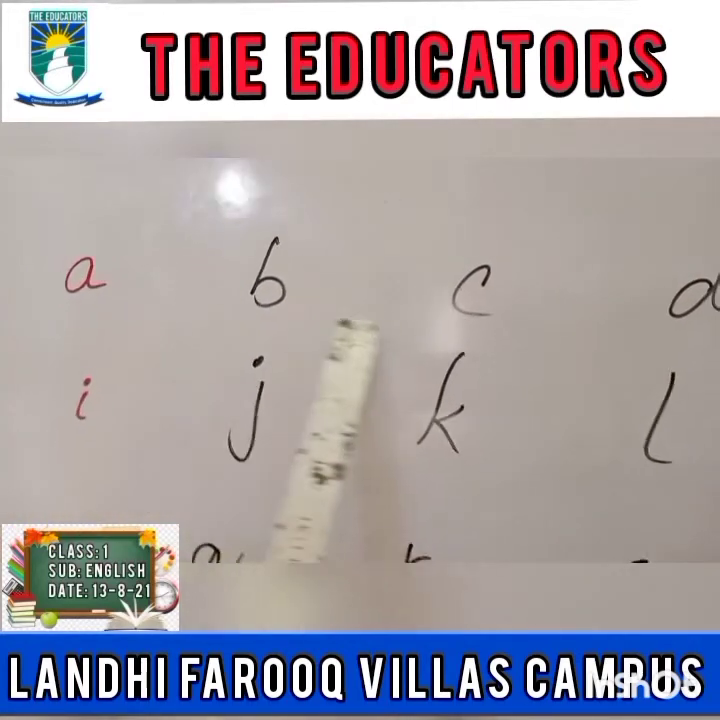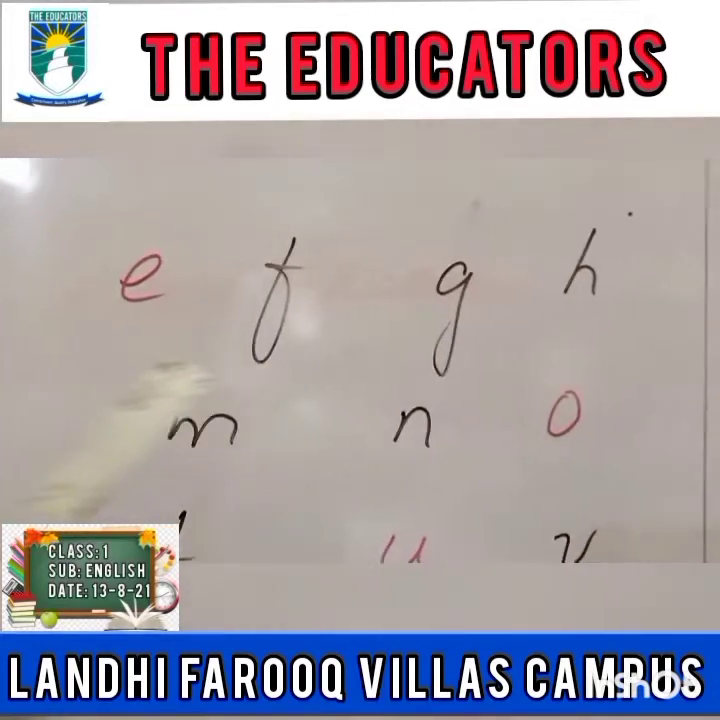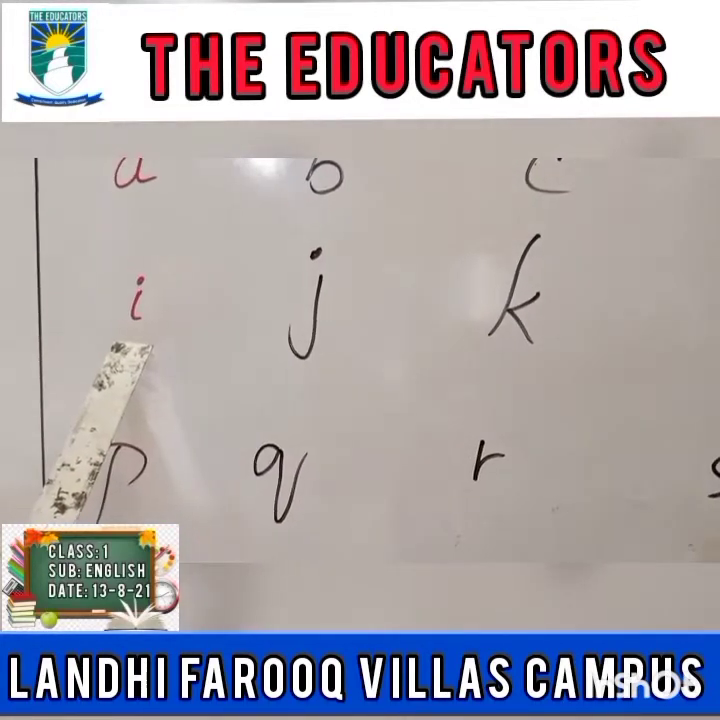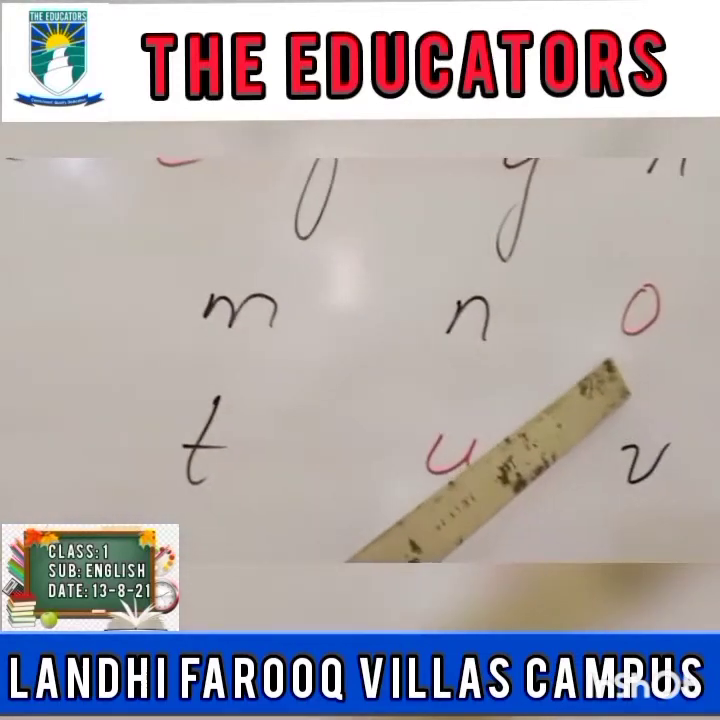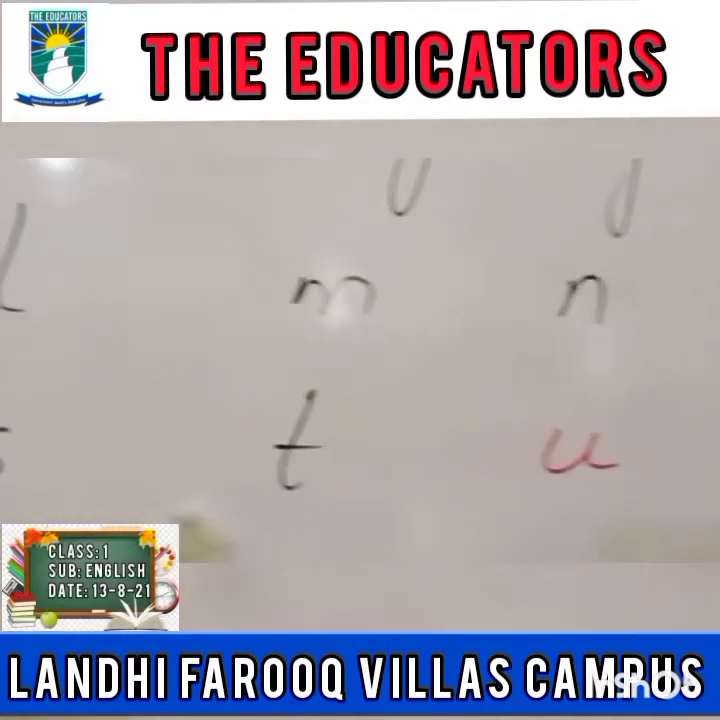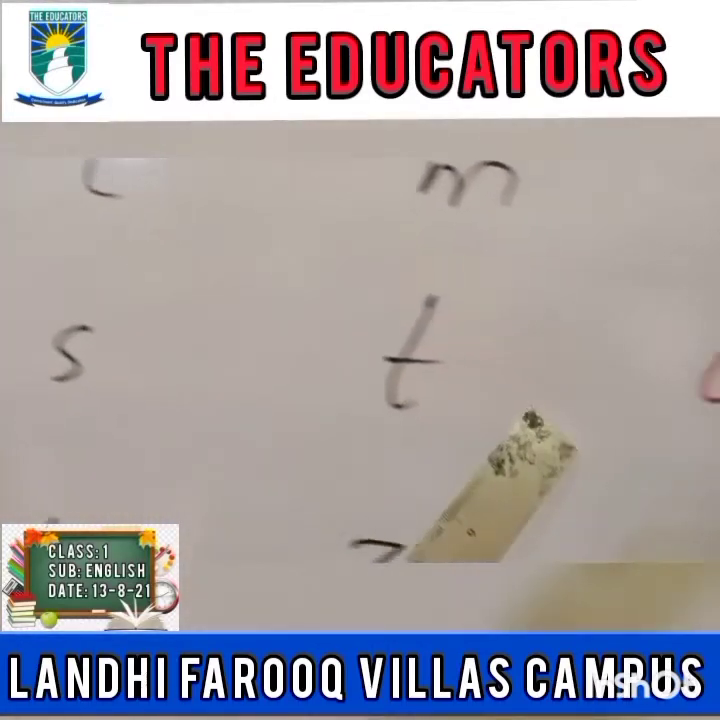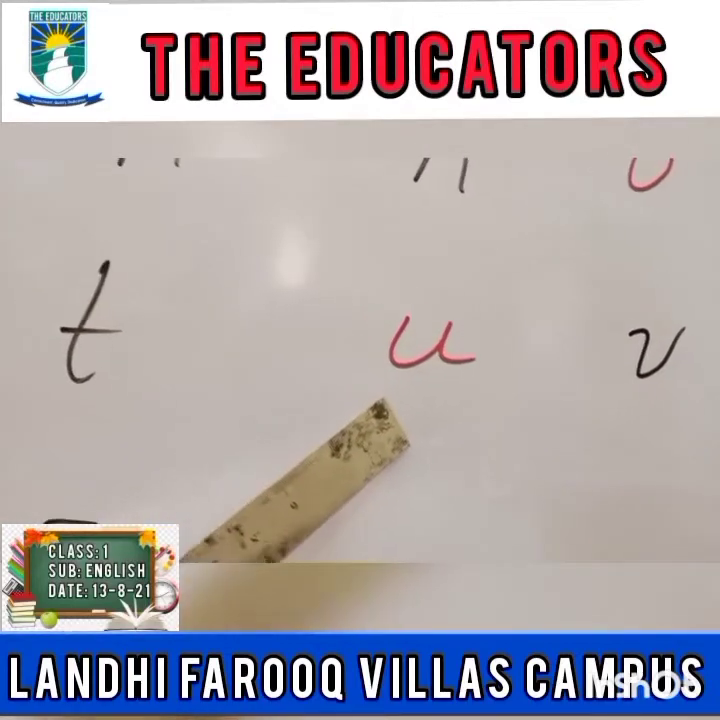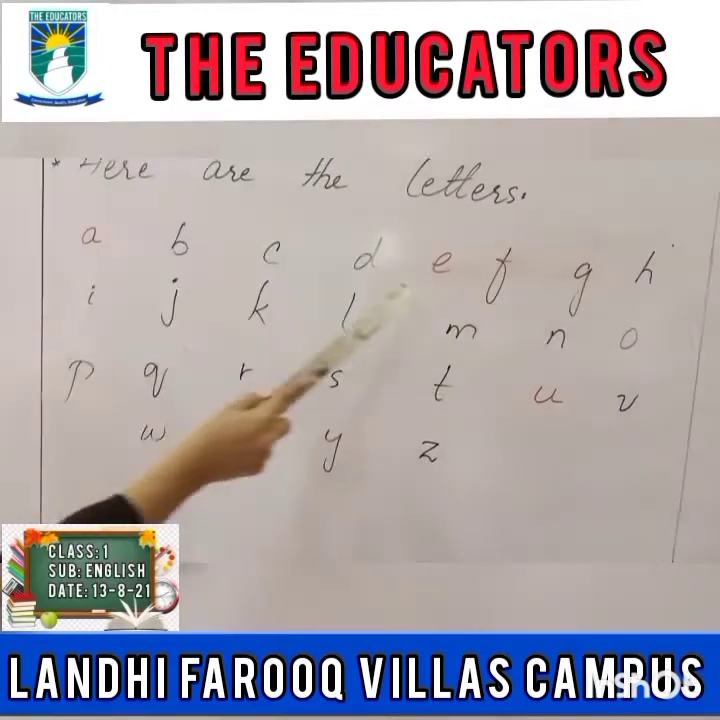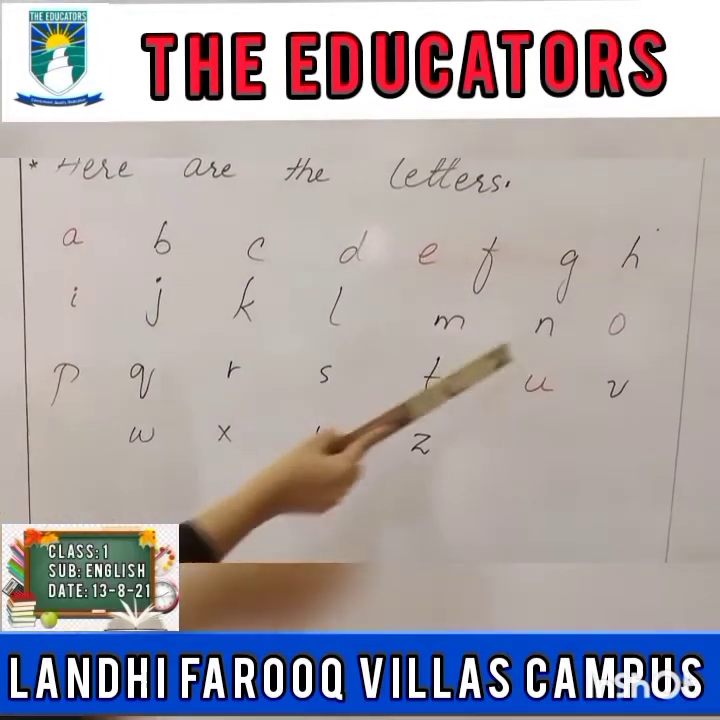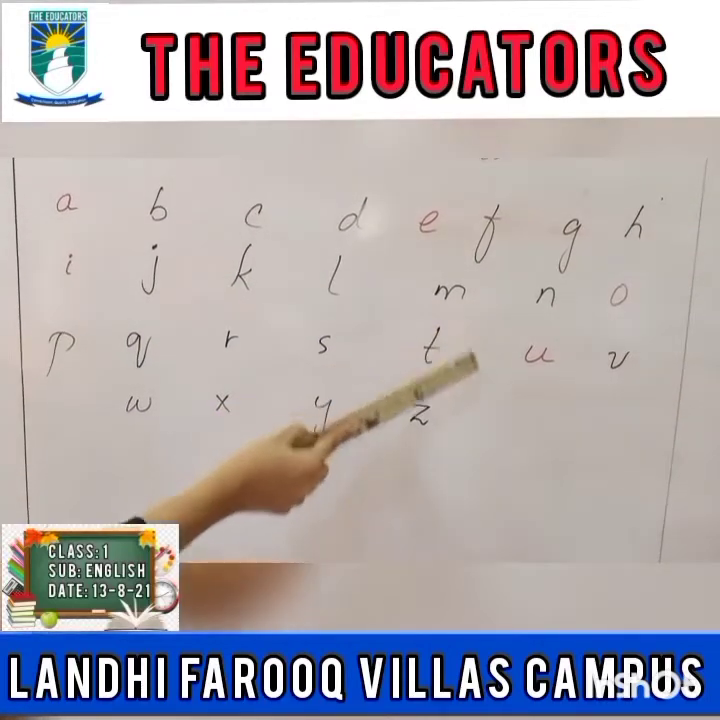A. Now look at the letter E. Now look at the letters I, O, and U. What are these letters, class? These letters are vowels. A, E, I, O, U.